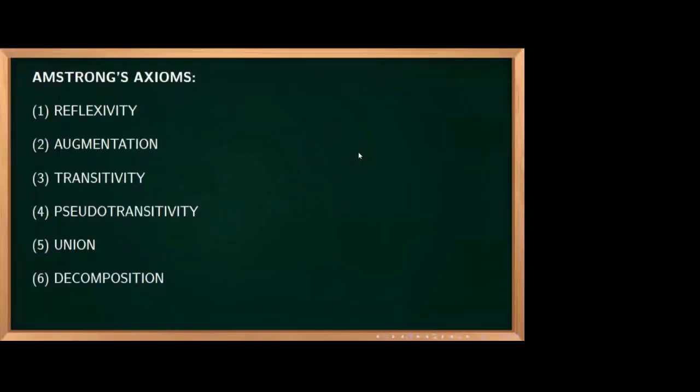Now, some axioms we are going to see. It's known as the very famous Armstrong's axioms. For manipulating these functional dependencies, for getting out all the functional dependencies from a given table or relation, we are having 6 rules. I'll write down the rules over here.